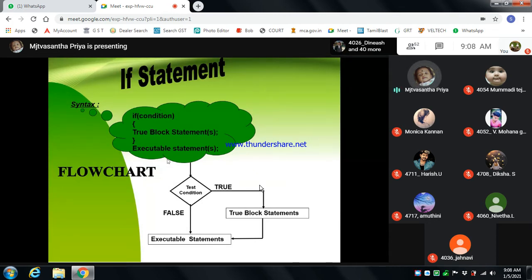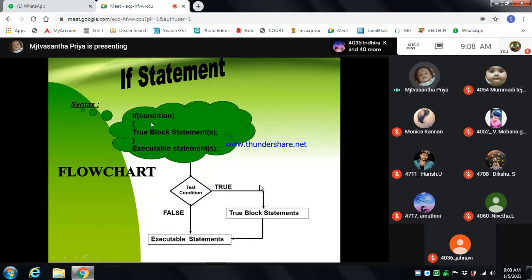So the if statement is used to execute a set of statements depending on the outcome of a logical test. That is called the if statement. The syntax is the if condition and the true block statement. If the condition is true, it will execute the true block statements. Otherwise it will execute the other statement.